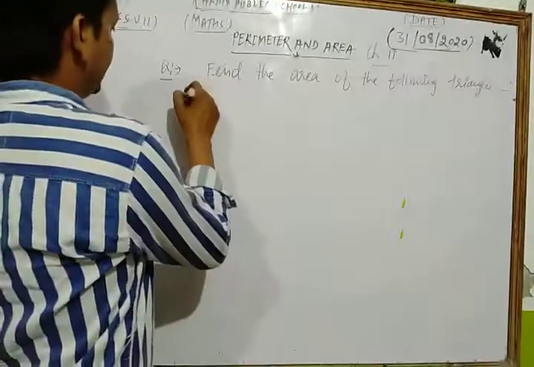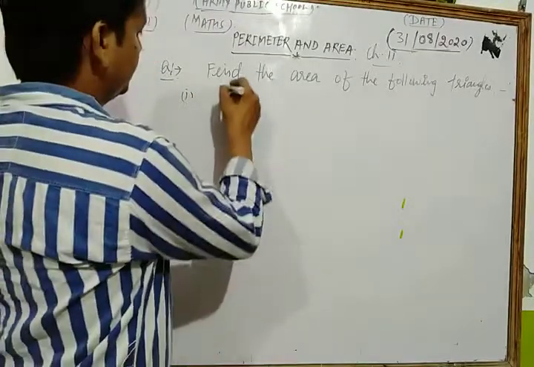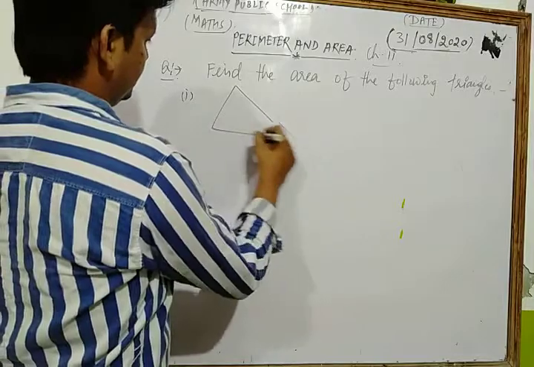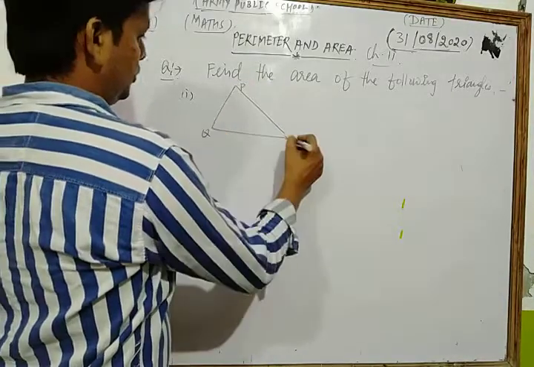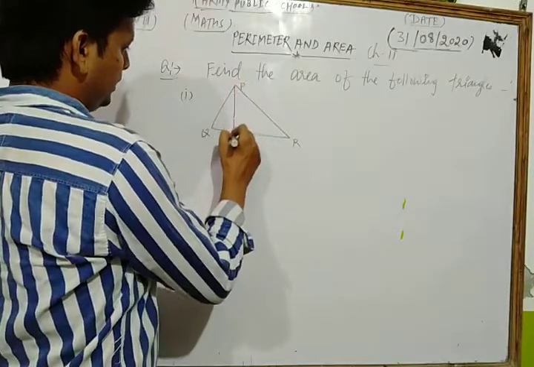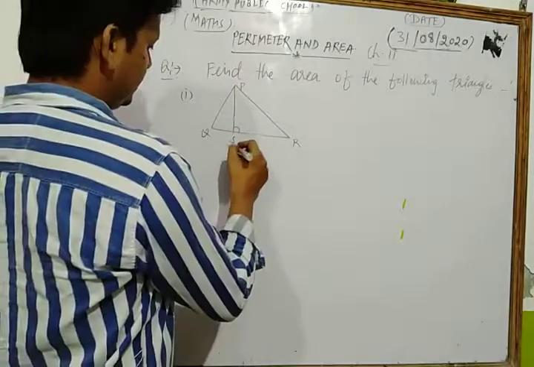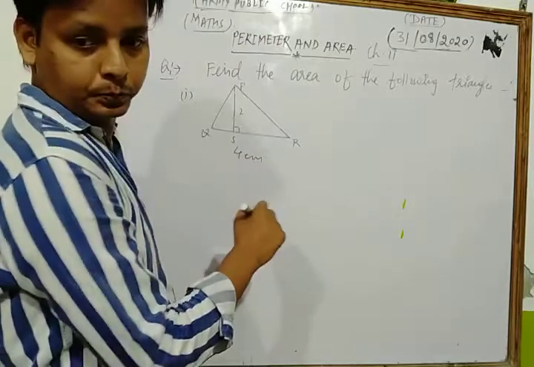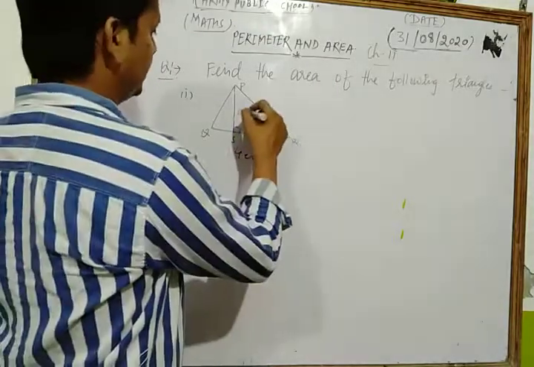Your first triangle is PQR and PS is perpendicular to QR. This is equal to 4 centimeter and this is equal to 2 centimeter.